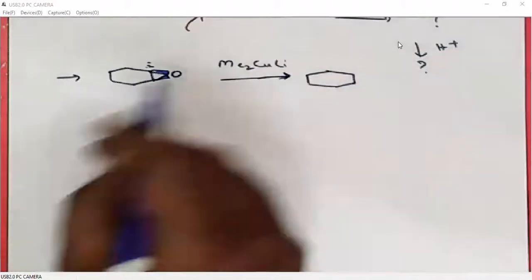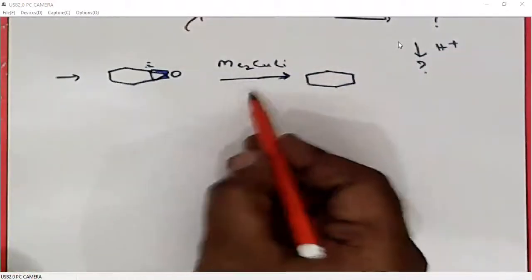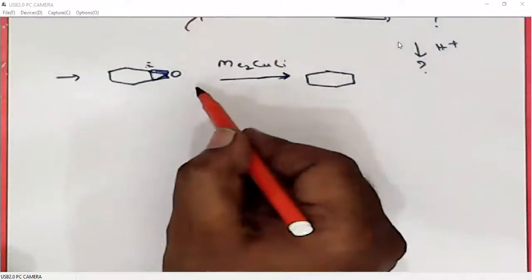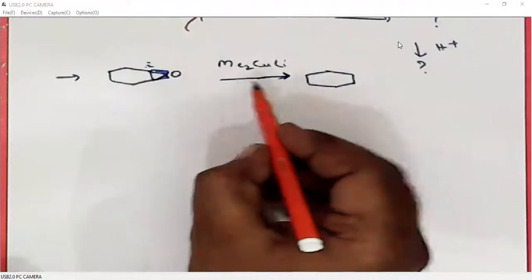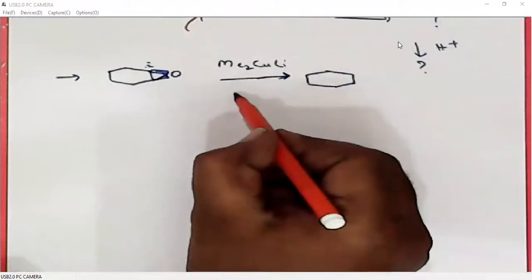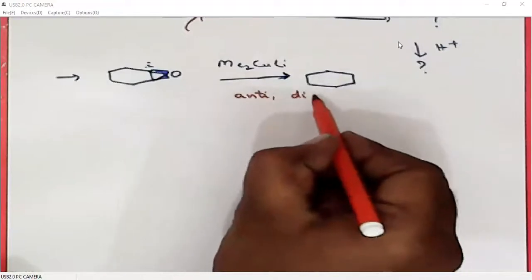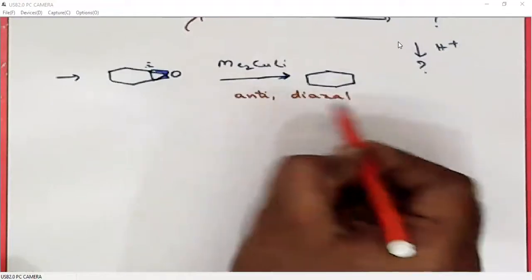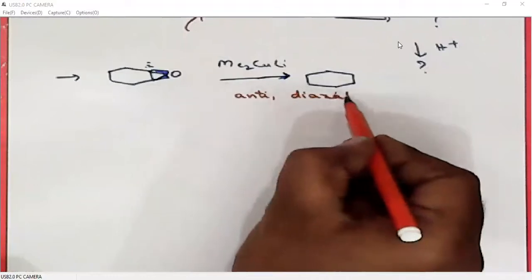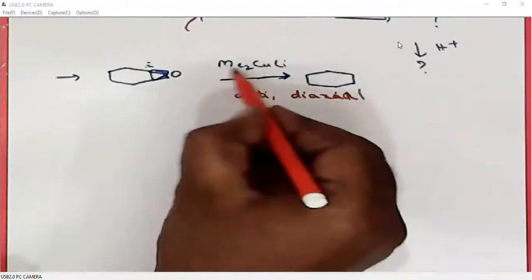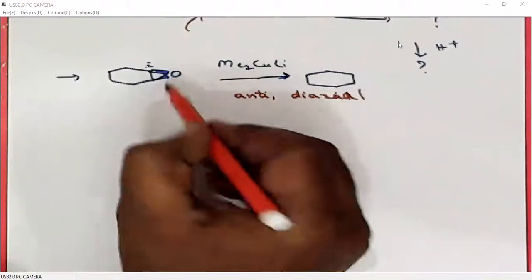I am not writing the chair conformation here, but when we want to predict the product, we must take the chair conformation and write the products in the chair form itself, and there we need to have anti, and both the groups should be diaxial. That means this methyl group and this oxygen should be diaxial.